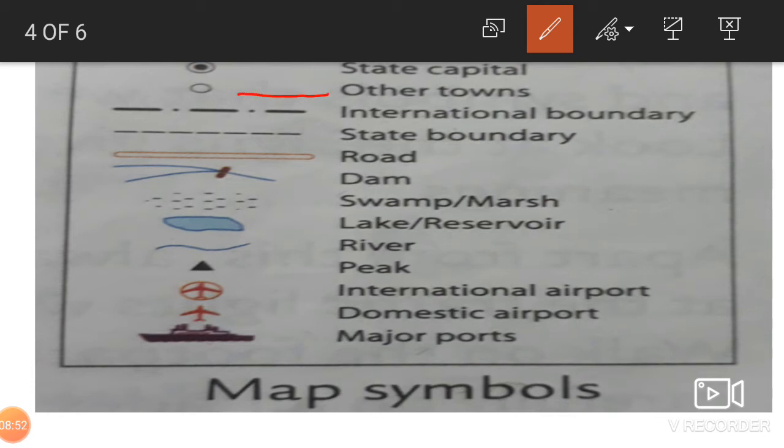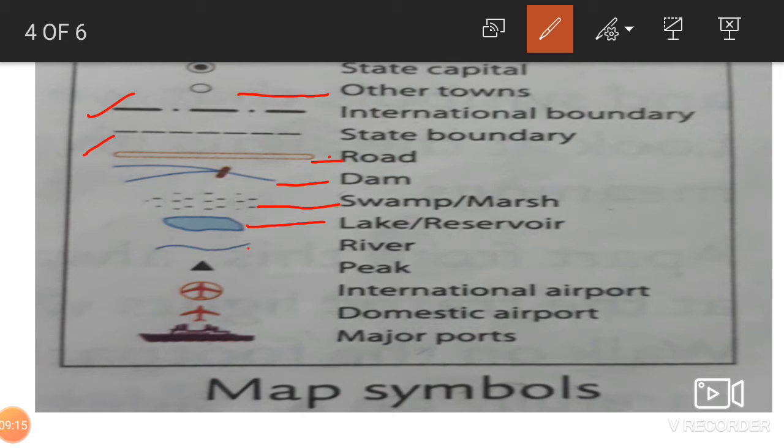Okay, international boundaries, this is a sign. State boundaries, a state like Madhya Pradesh, Uttar Pradesh, you will see that state in the map, that is the line they show. Then the road, this is the line they show for the road. Okay, dam, this is the symbol of the dam. Swamp and marsh, this is a symbol. Lake and reservoir, yes.